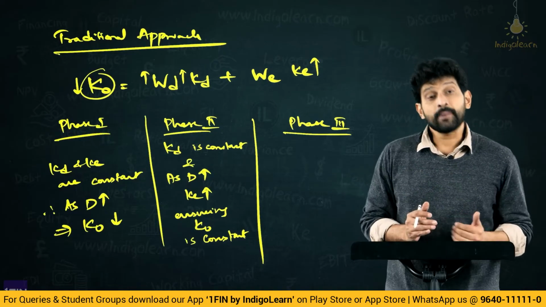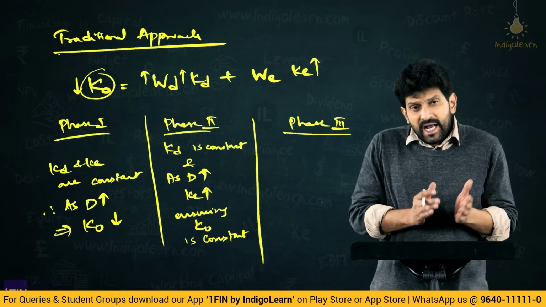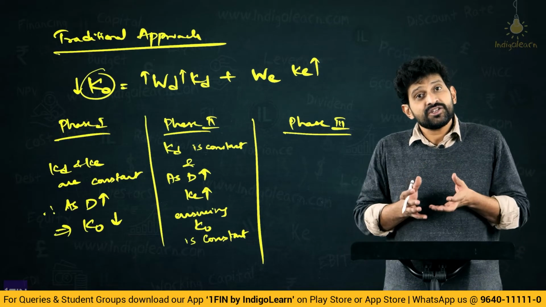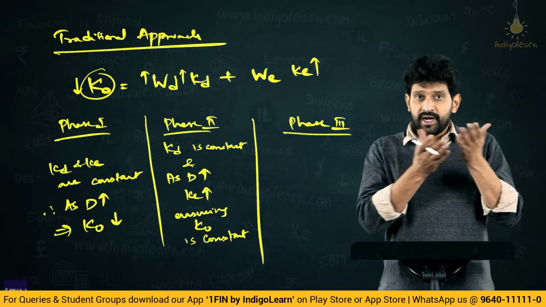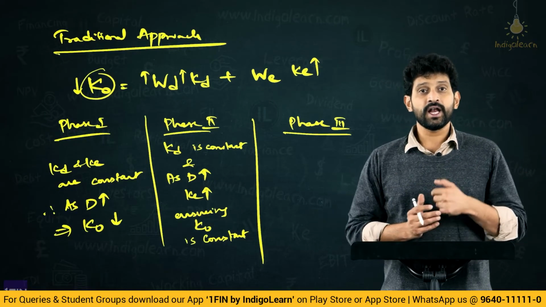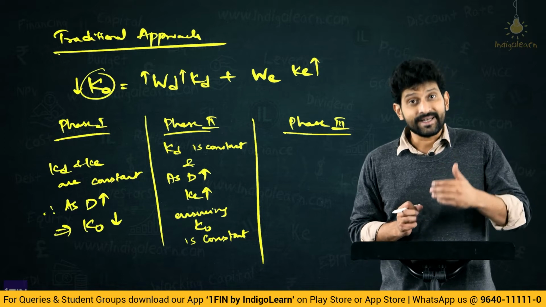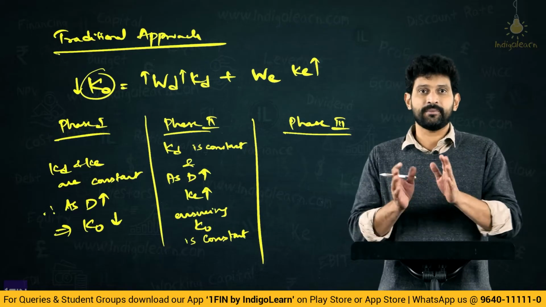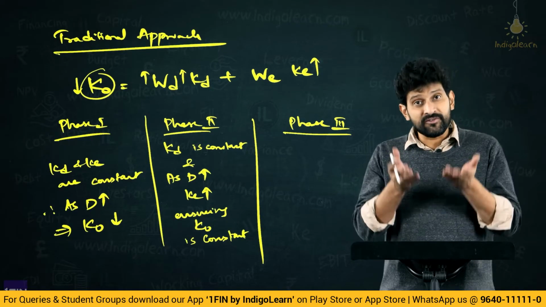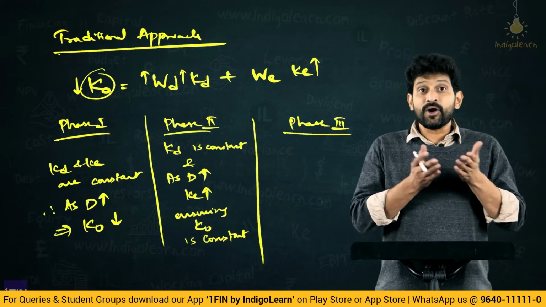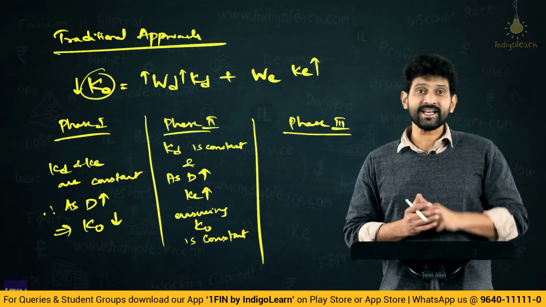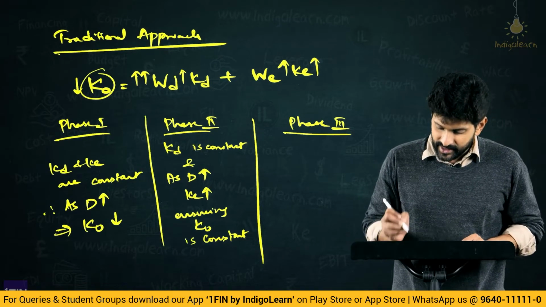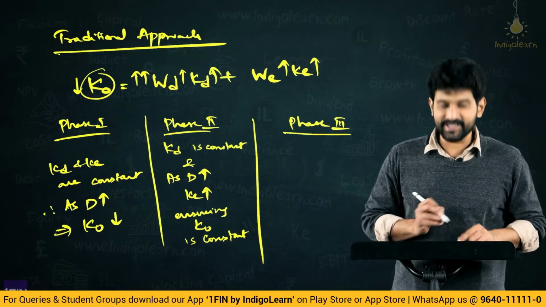Now comes the third phase. What happened in the second phase, friends? We said the equity shareholders started feeling risky. They sensed a financial risk: whether the funds available will be able to address the debt, and whether they will have any earnings at all. Now, this theory says that as the debt is further increasing, not just equity shareholders, even the debt providers will feel that there may be a problem addressing the debt. Therefore, what is increasing? Now, in the third case, if the weight of the debt is increasing, KE is increasing, and also KD is increasing.